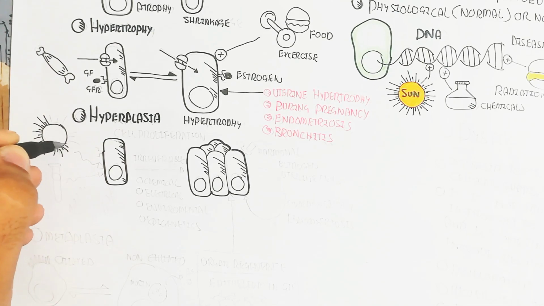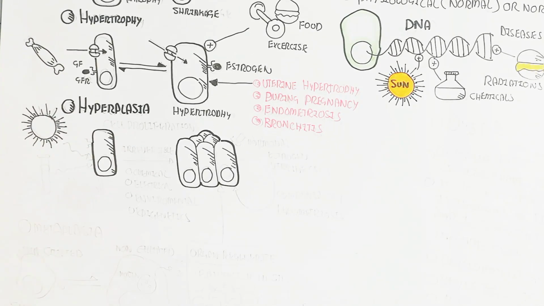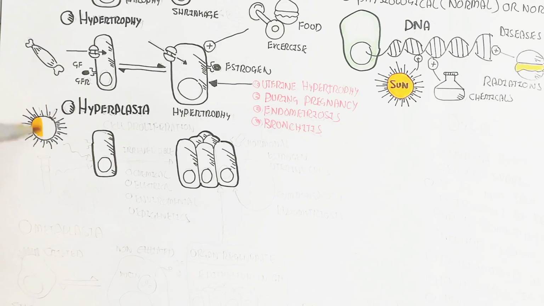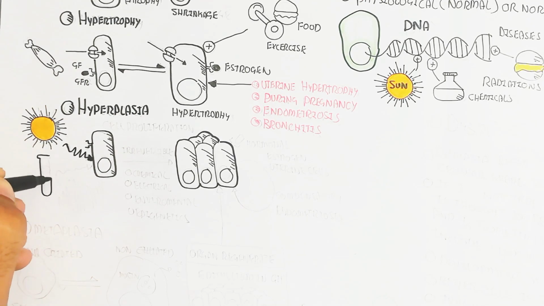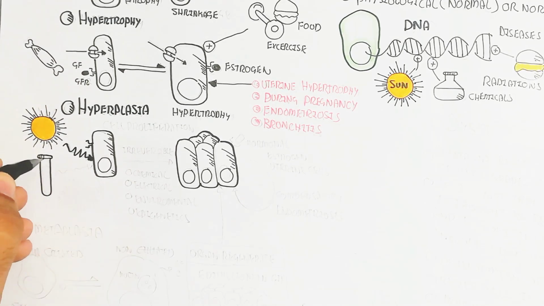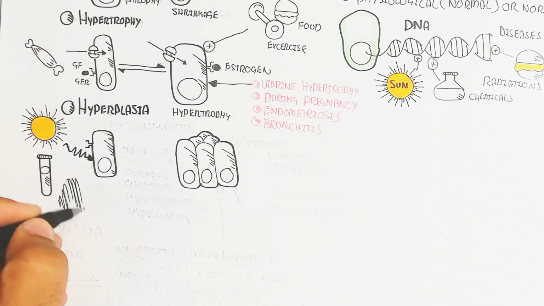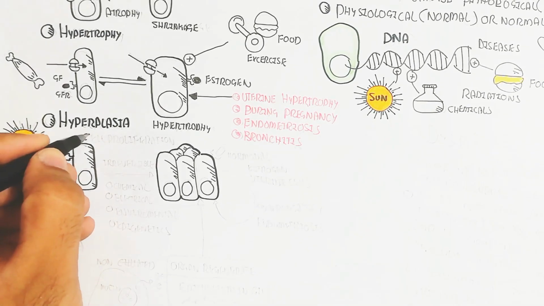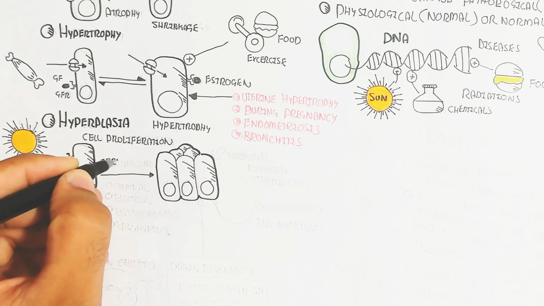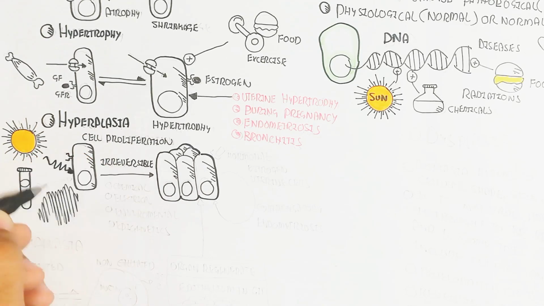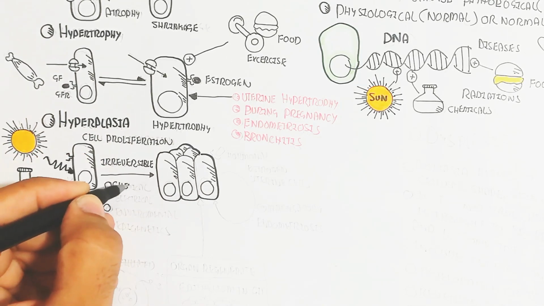Hyperplasia is a different type. In this way, there is cell proliferation, and the hyperplasia is irreversible, due to the stimulation of UV radiation, chemicals, or other radiation. It is stimulated by chemical, electrical, environmental, or epigenetic mutation.